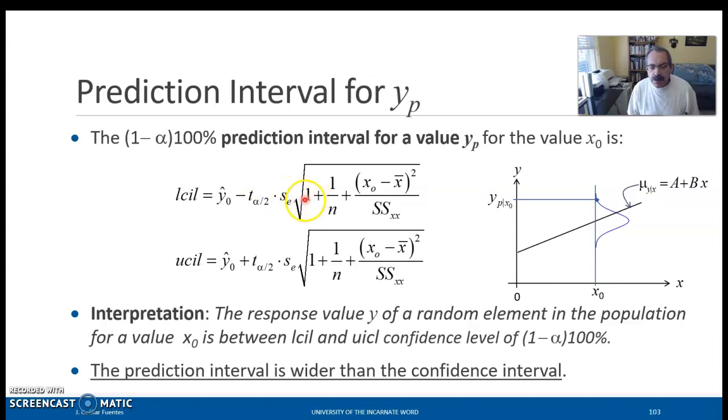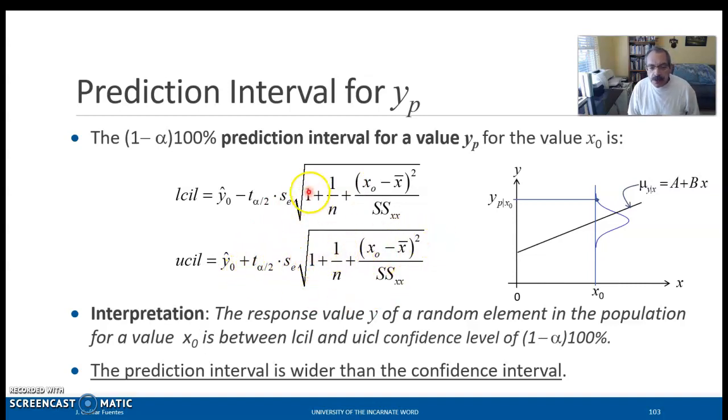And now we have this new term 1. And that means there is now the variability associated with a single value, so the deviation of the single value from the mean. So we're really estimating it with the t value and the standard error, plus that 1 over n, and taking into account how far we are from the mean. So this confidence interval has a new term here. And for the upper confidence interval limit the form is identical, except that here we add this whole term.